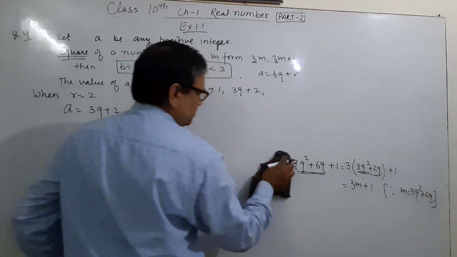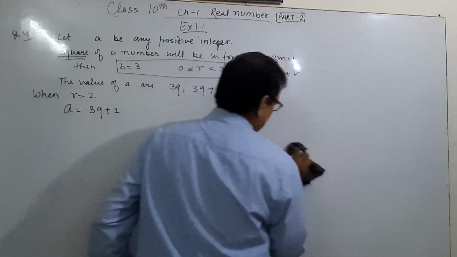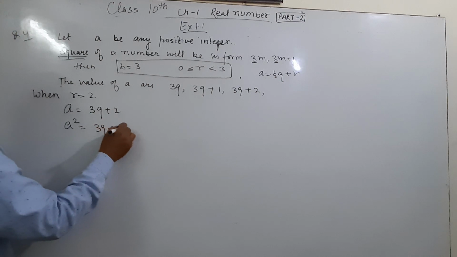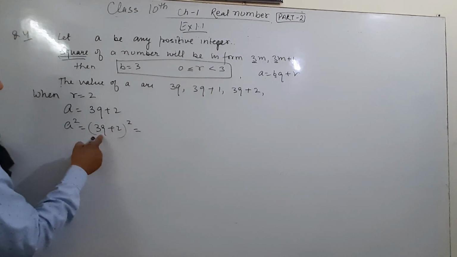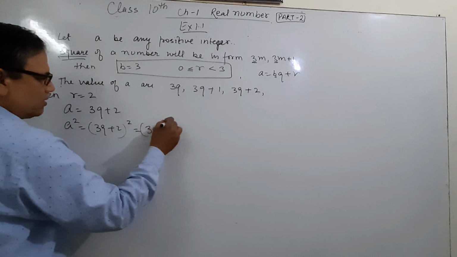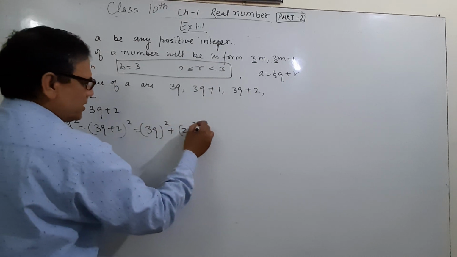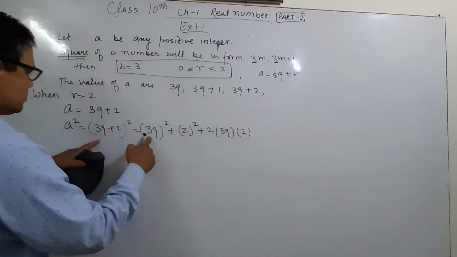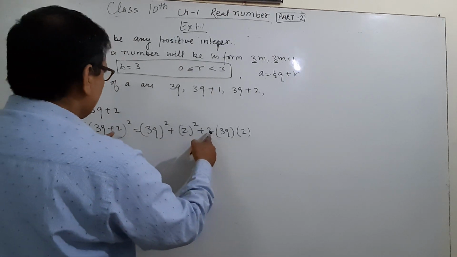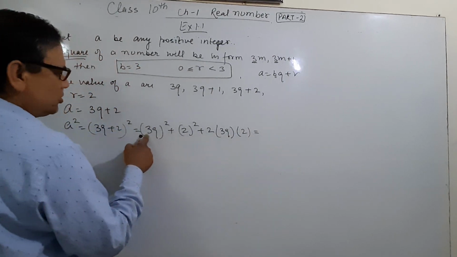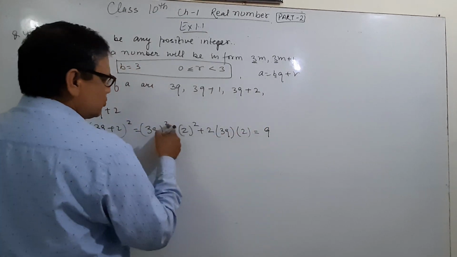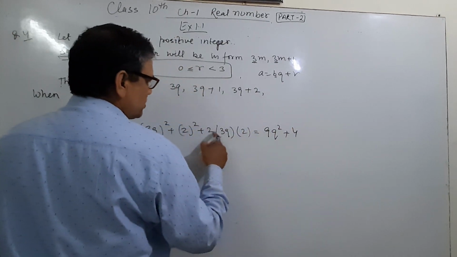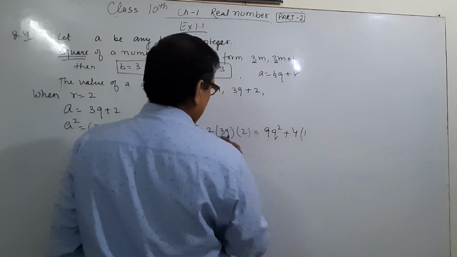Now squaring on both sides, a² = (3q + 2)². Here (a + b)² means a² + b² + 2ab. What is a? 3q. What is b? 2. So this will be 3 squared, 9q², plus 2 squared, which is 4, plus 2 times 3 is 6, and 6 times 2 is 12, so 12q.